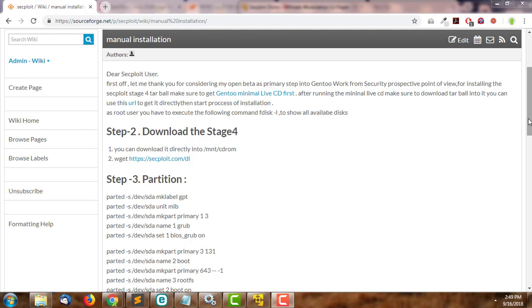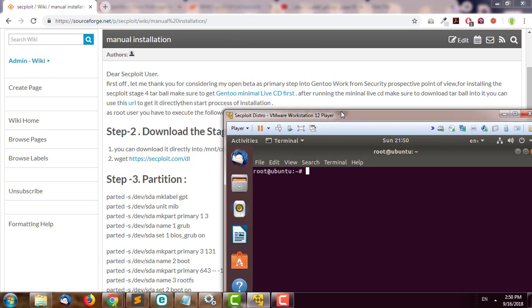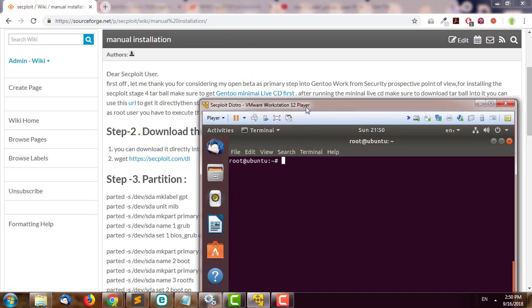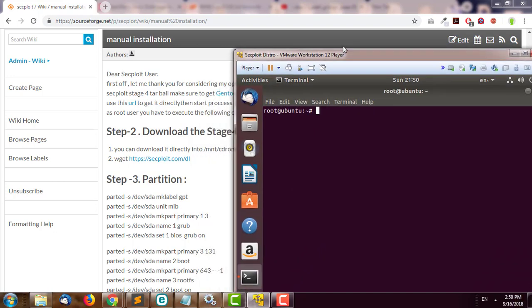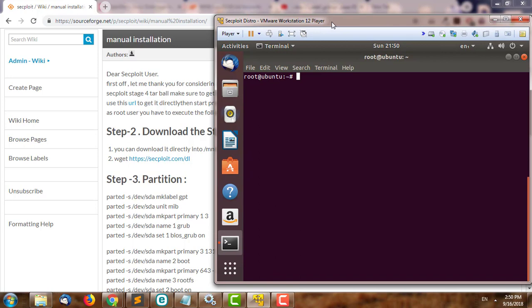So in this tutorial we're going to discuss how to install it from any live CD that supports x86 AMD64. In my case I'm using Ubuntu for the installation purposes, or you can just use the Gentoo minimal live CD first, which is about 26 megabytes. You can start downloading the stage directly, but if you are running from a live CD you're going to be limited to the free space.